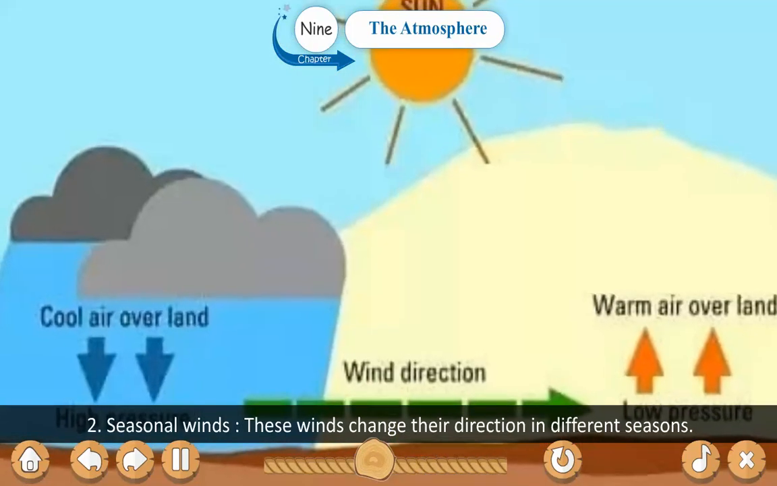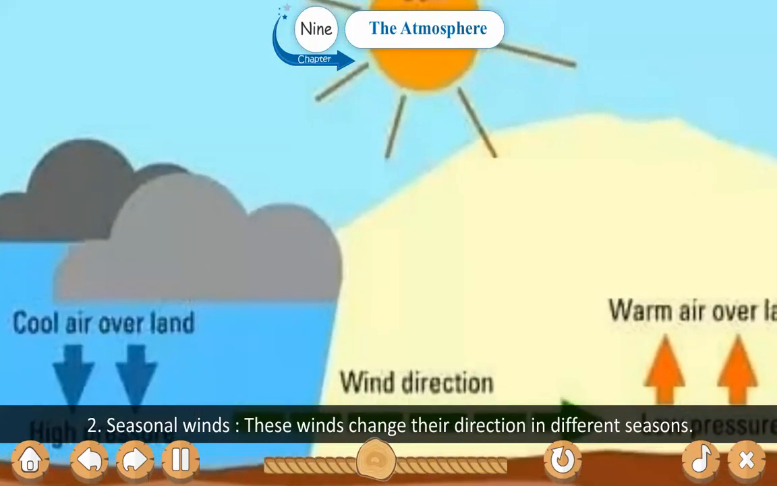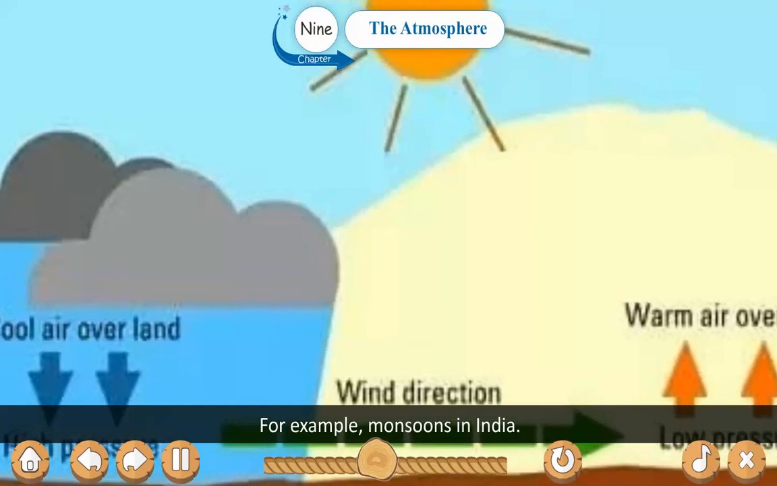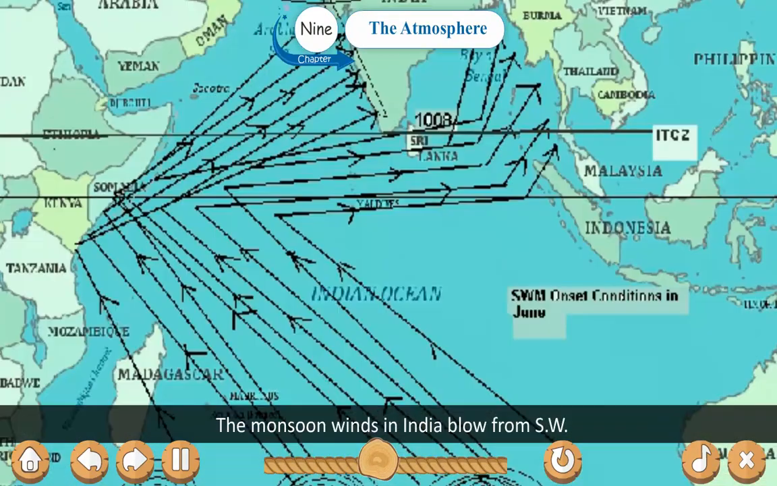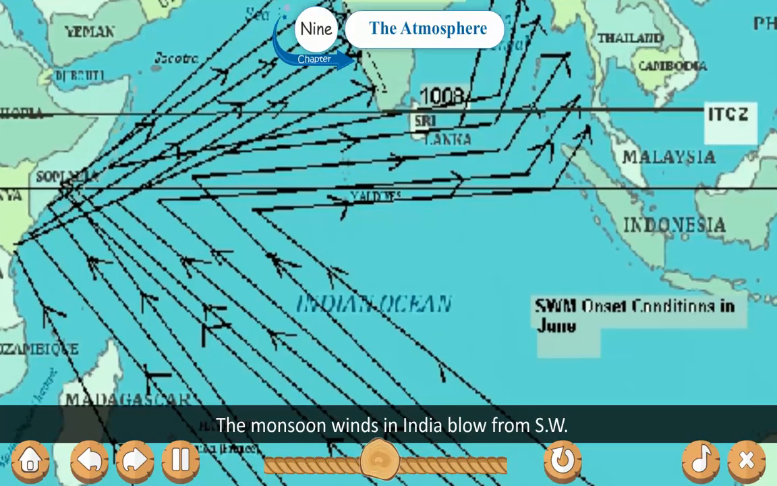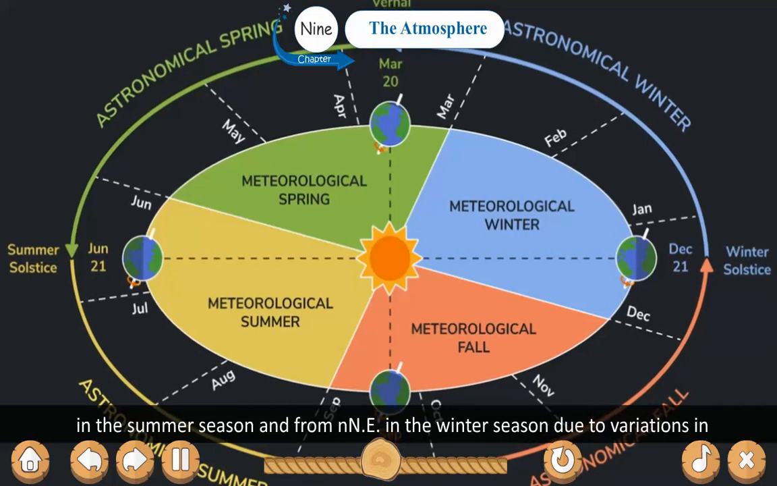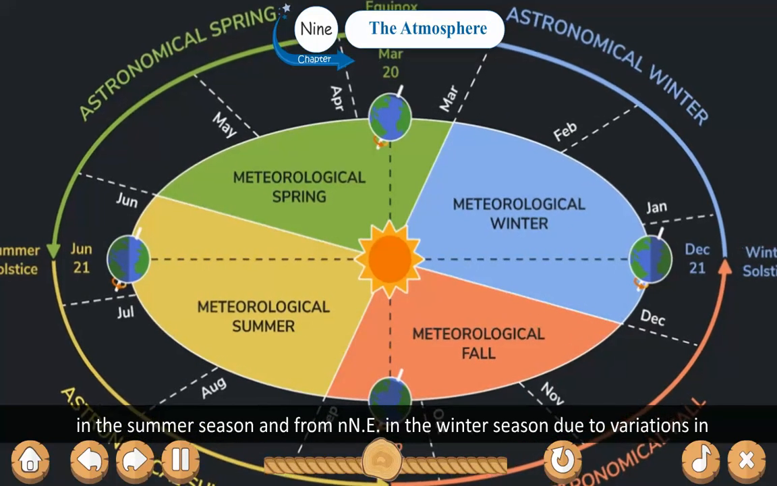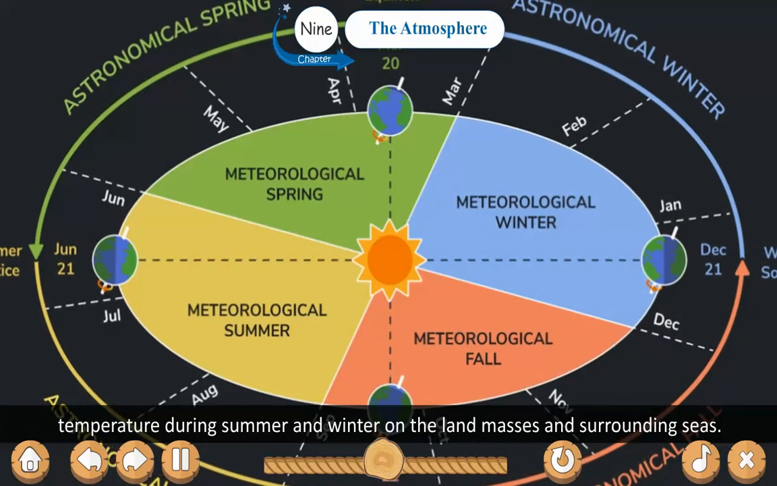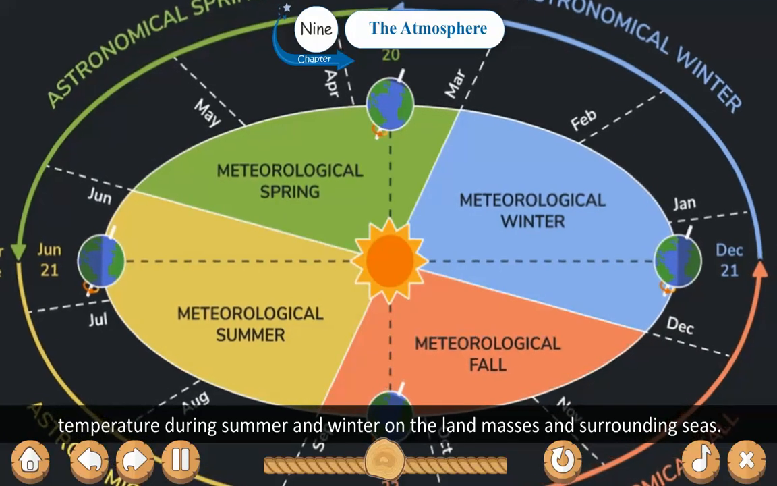Seasonal winds. These winds change their direction in different seasons. For example, monsoons in India. The monsoon winds in India blow from the southwest in the summer season and from the northeast in the winter season due to variation in the temperature during summer and winter on the land masses and surrounding seas.